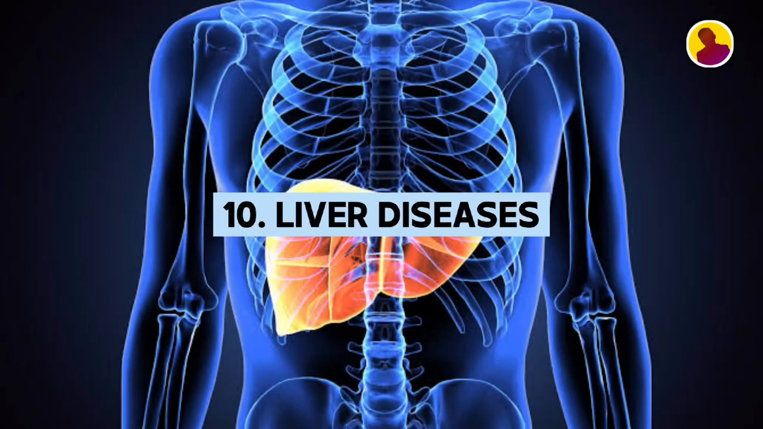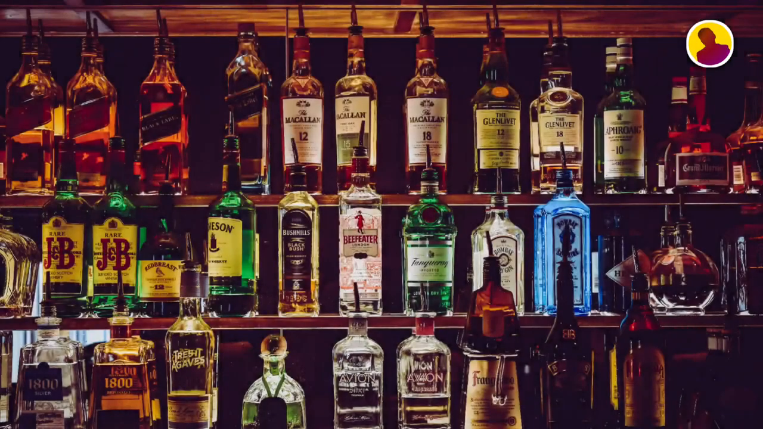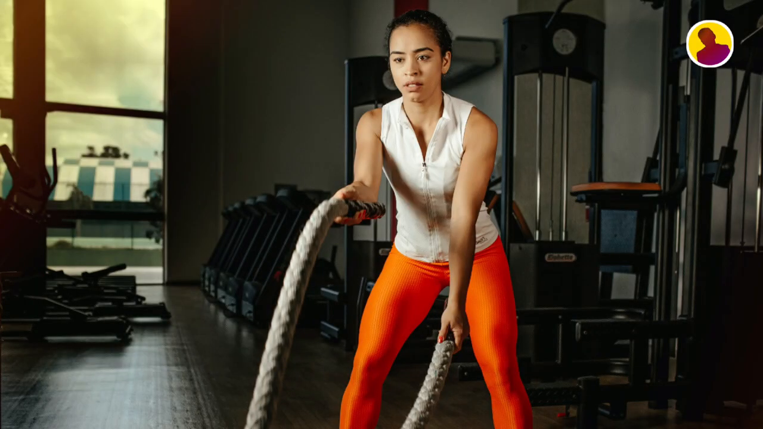10th is liver diseases. Every year 2 million people die from liver diseases. Liver diseases refer to a range of conditions that affect the liver, a vital organ responsible for performing essential functions in the body. Liver diseases develop due to chronic alcohol use, which is a leading cause of liver diseases, and also due to drug and medication use and chronic conditions such as diabetes and high blood pressure. To reduce the risk of liver diseases, if you drink alcohol, do so in moderation. Use protection and practice safe sex to reduce the risk of hepatitis, and stay physically active through regular exercise.